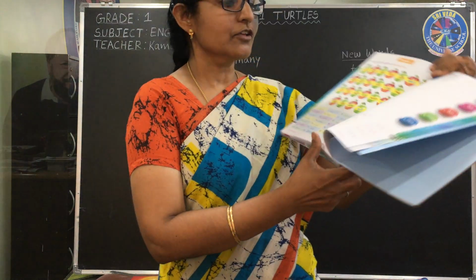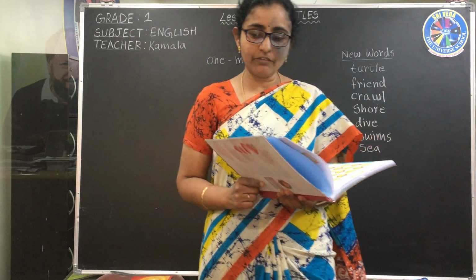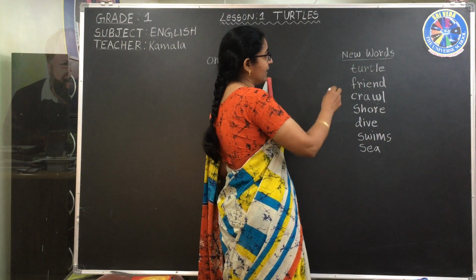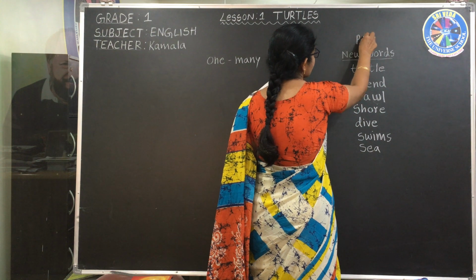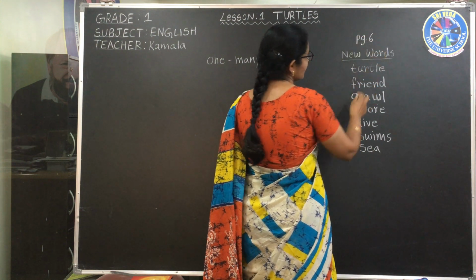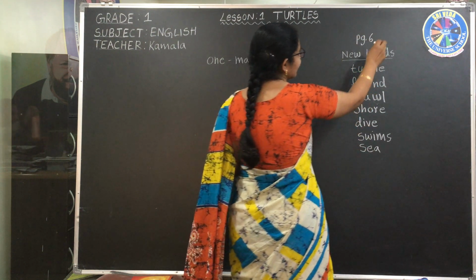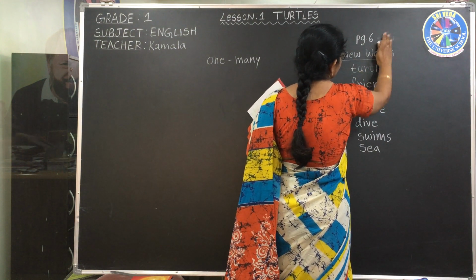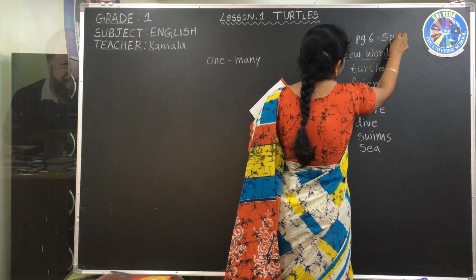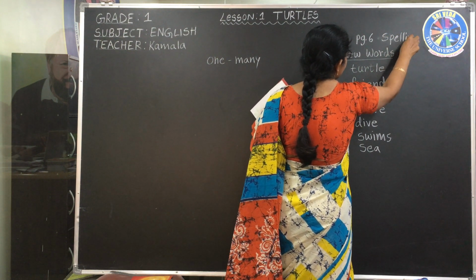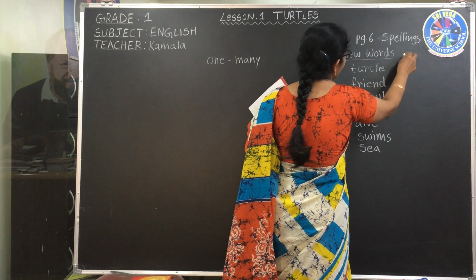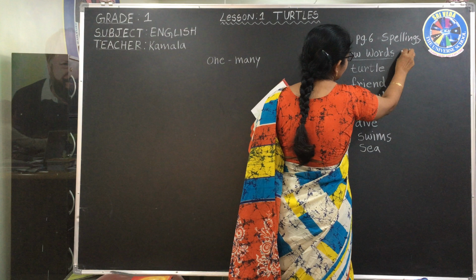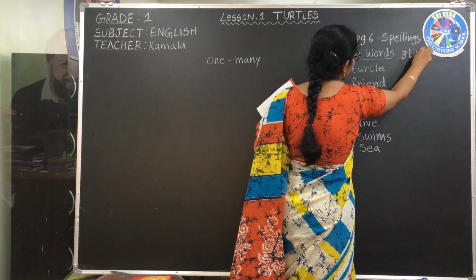Yes, children? So, for today, I am giving you homework. Write these spellings, the ones which you have underlined. Page 6, new words. How many times? Three times. Page 6 spellings. How many times? Three times. This is your homework, children.